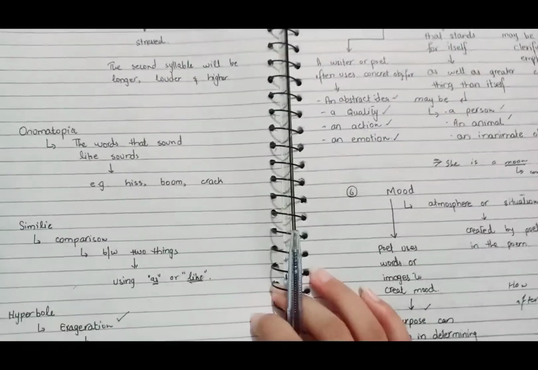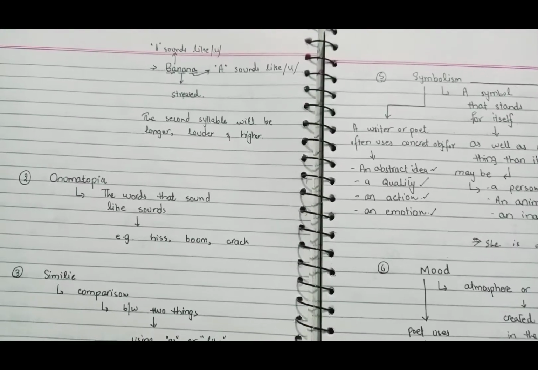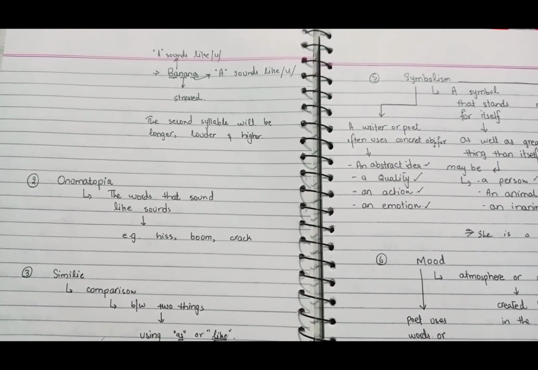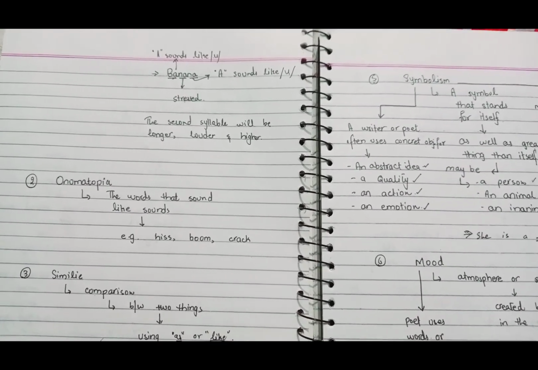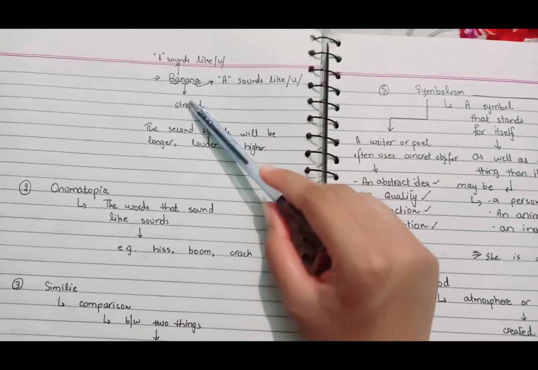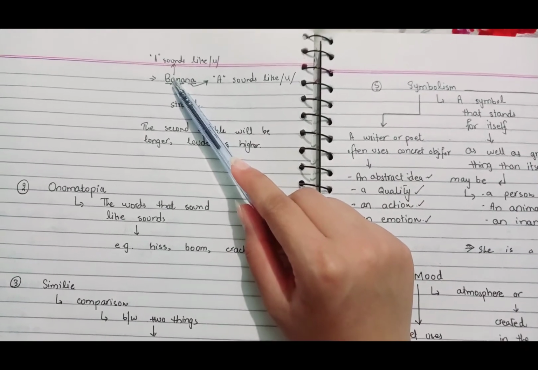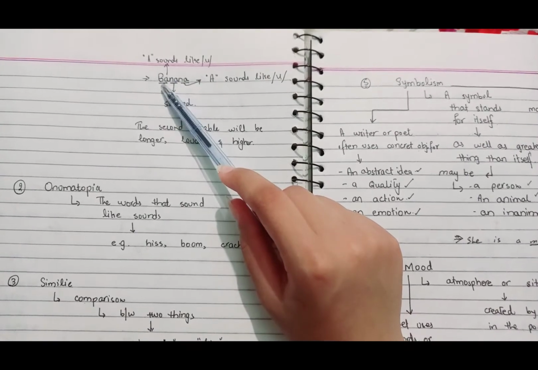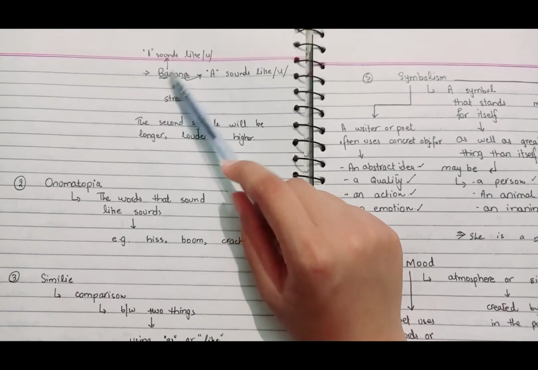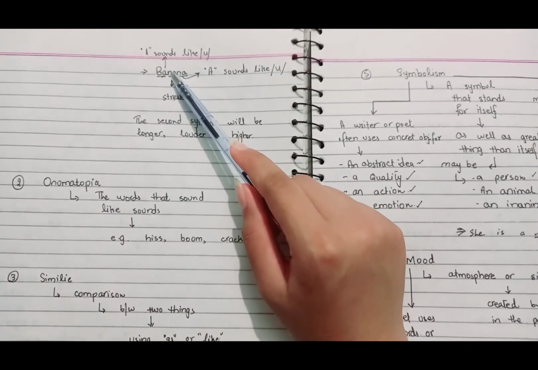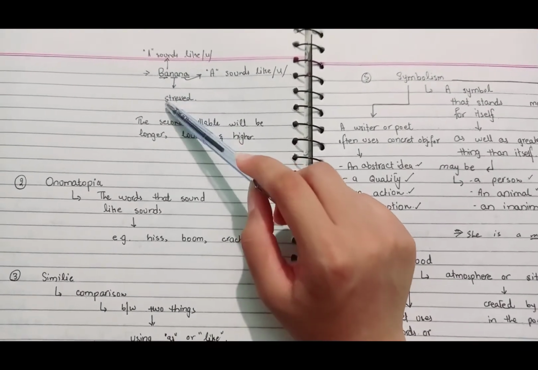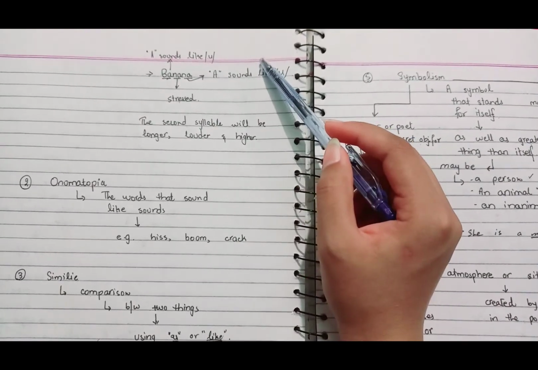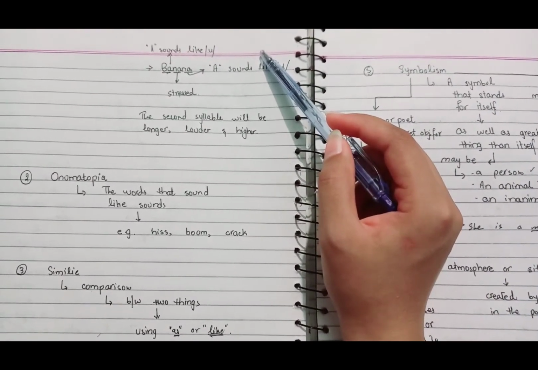Let's have another example: banana. In this word the middle a is the strong one, and the first a is the unstressed one, the quieter one. The last a is again an unstressed syllable, the quieter sound.